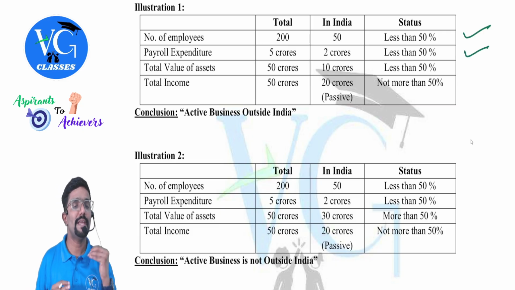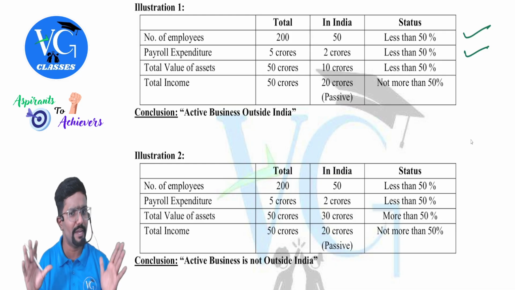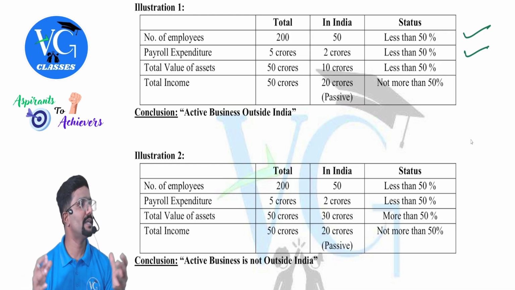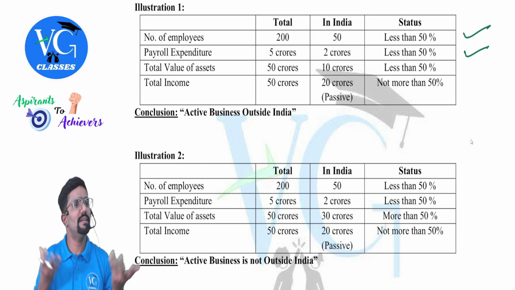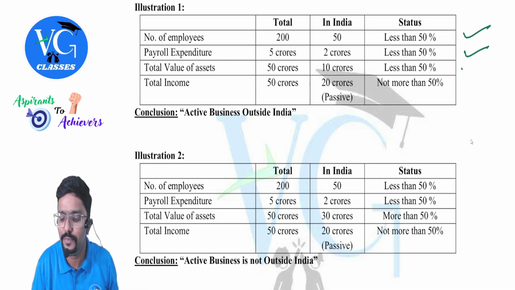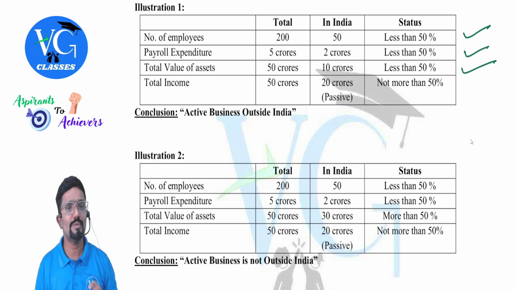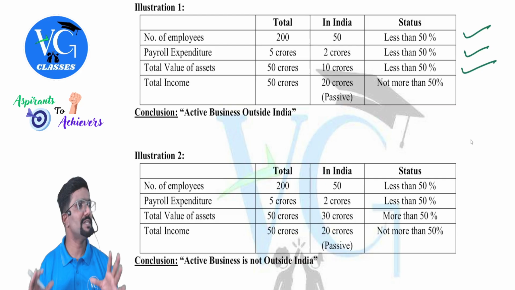Satisfied, satisfied. Next, total value of the assets is 50 crore. In India, how much is there? 10 crore. So 10 divided by 50, less than 50% again. Satisfied, no problem. Last one, total income. Total is 50 crores. In that, how much is passive?